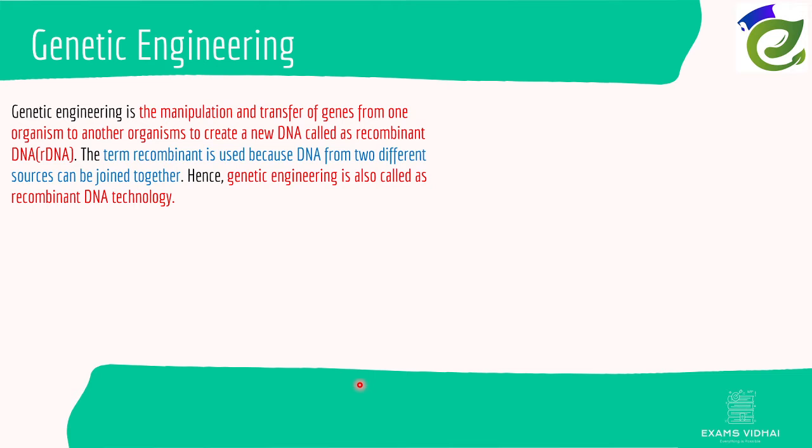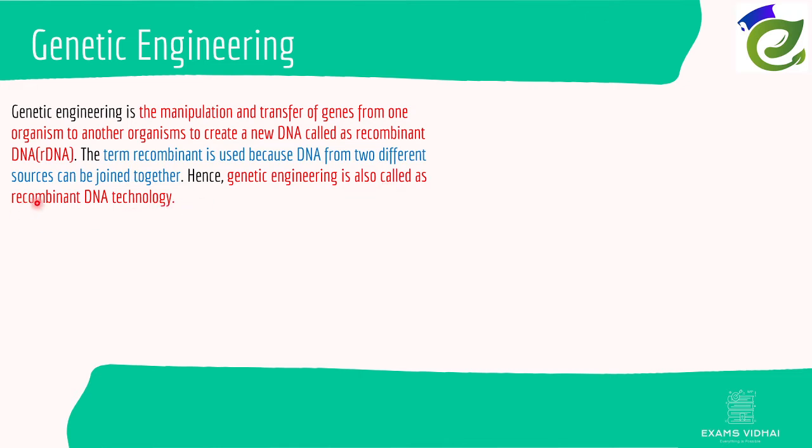Genetic engineering is the manipulation and transfer of genes from one organism to another organism to create a new DNA called recombinant DNA, also called rDNA, not to be confused with RNA. rDNA is something that we genetically engineer. This rDNA is used because DNA from two different sources can be joined together. That's why it's called rDNA. Genetic engineering can also be called rDNA technology.